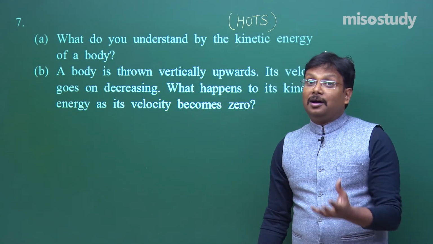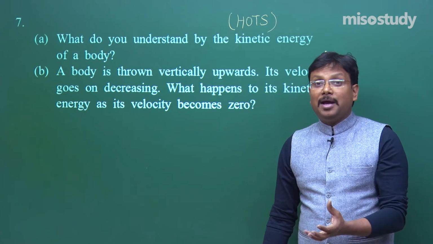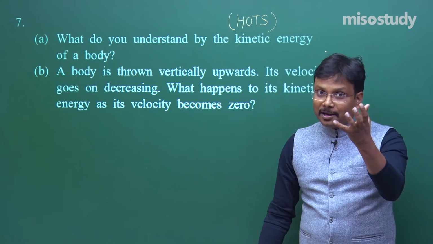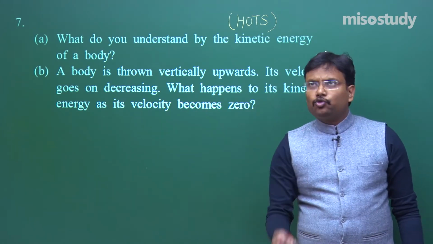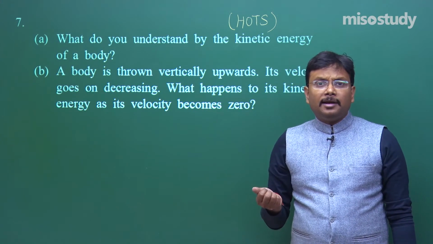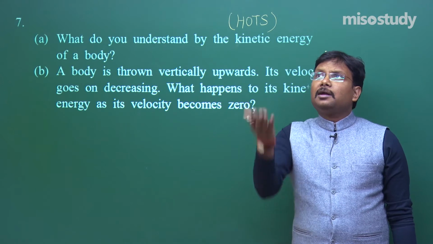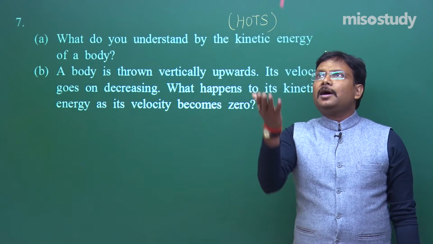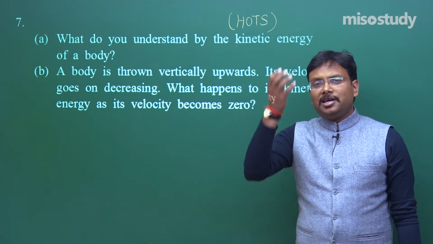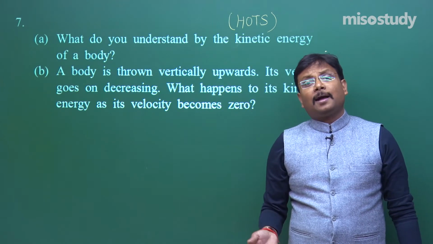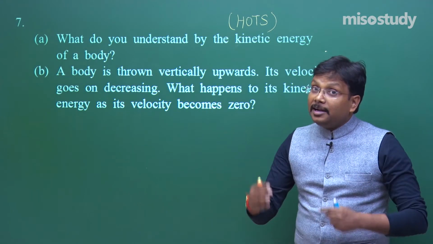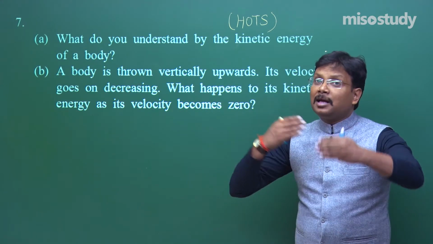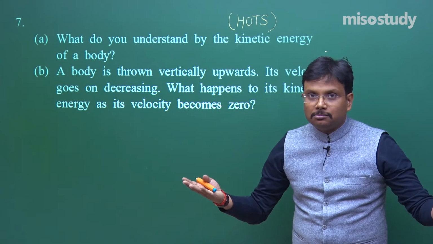This is the example I picked while explaining that topic in your video. I am throwing this red chalk upward. Its kinetic energy is completely converted into potential energy. Then while coming down, potential energy decreases and kinetic energy increases. So the answer is: its kinetic energy is completely converted into potential energy.